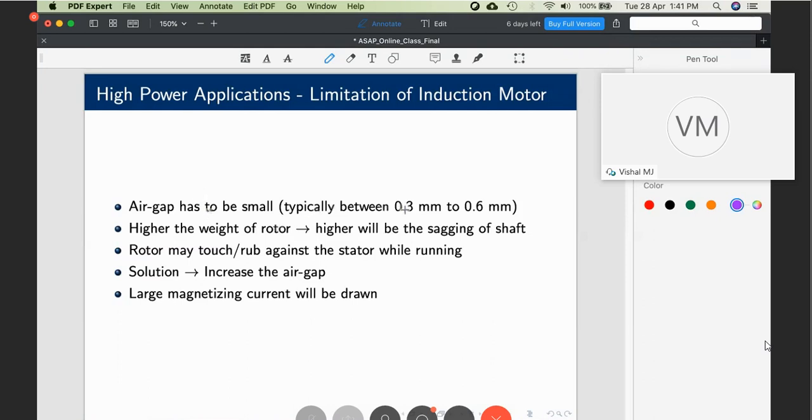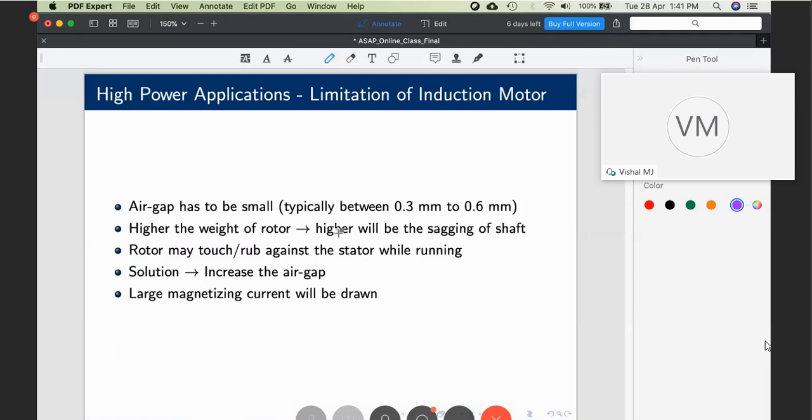A typical air gap length of an induction machine is of the order of half a mm, 0.3 to 0.6 mm for a typical machine. So if the shaft sags by at least 1 mm, what will happen? While running, the rotor and stator will foul with each other, will rub against each other. What is the solution? Why did it rub? Fundamentally because we are designing an induction machine for high power applications. High power applications require a huge rotor and stator.